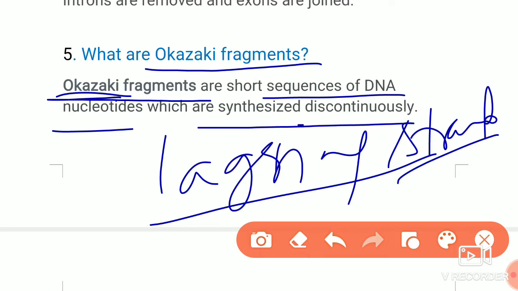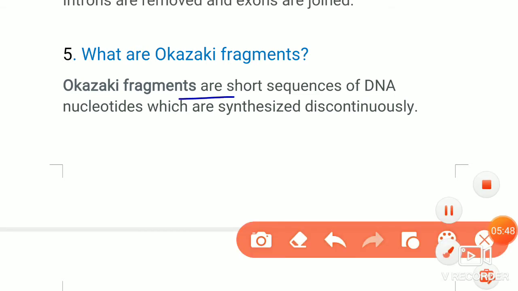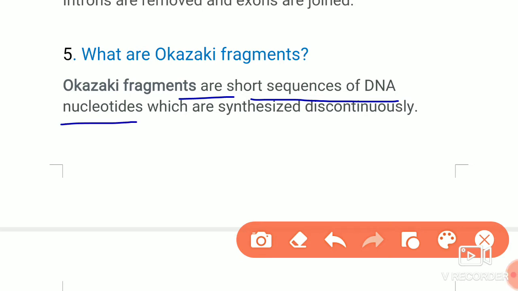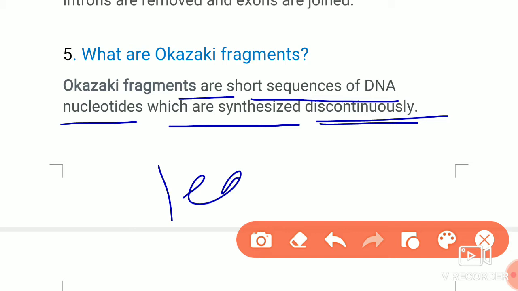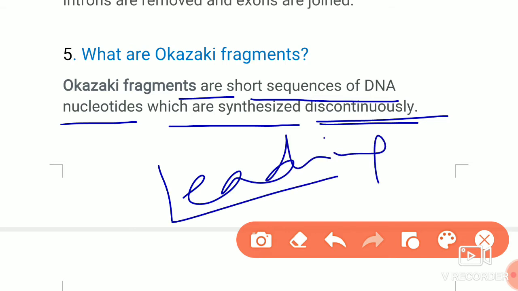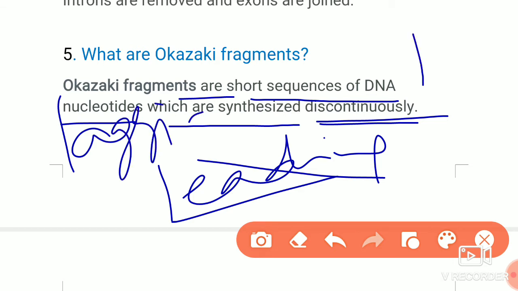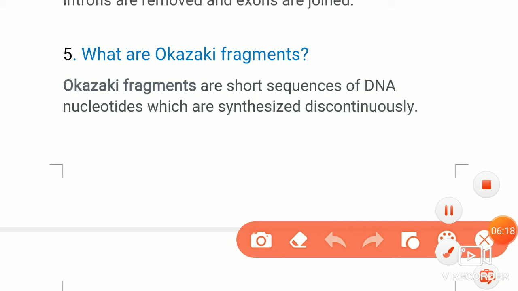Such fragments are called Okazaki fragments. Here the definition is, Okazaki fragments are short sequences of DNA nucleotides which are synthesized discontinuously. If it is continuously synthesized, then it is the leading strand. But in the case of the lagging strand, the DNA will be discontinuous. Such fragments are called Okazaki fragments.